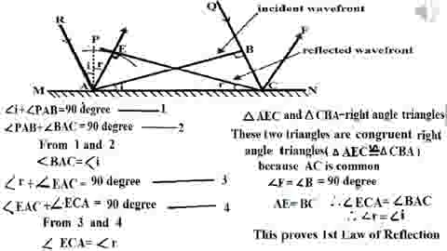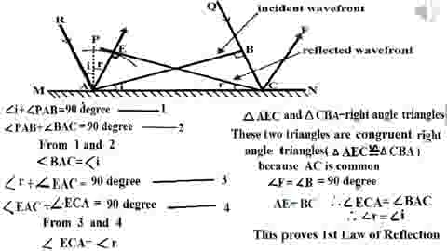Because the sum of all three angles of a triangle is 180 degrees, of which angle E is 90 degrees, therefore the sum of the remaining two angles must be 90 degrees. Therefore we can write angle EAC plus angle ECA equal to 90 degrees. Then from equation 3 and 4, we can write angle ECA equal to angle R, which is shown in this image.